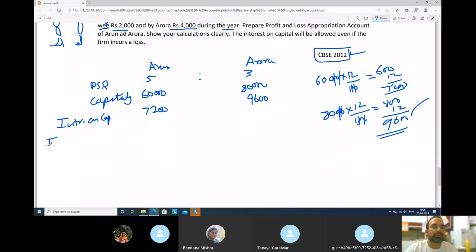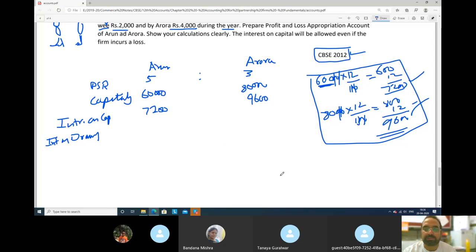So, interest on drawings. When we calculated for capital, we did a simple calculation: amount of capital into rate of interest, and done. But in case of drawings, please be a little careful.